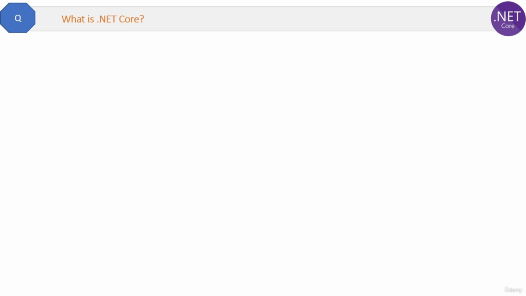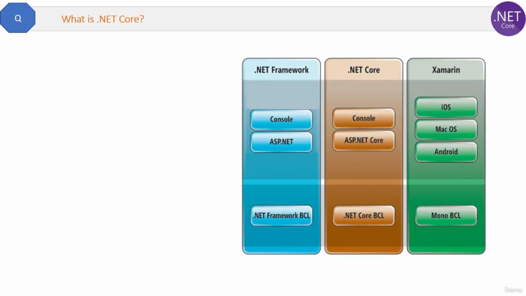What is .NET Core? See this diagram. .NET Framework and .NET Core are completely two different frameworks. Okay, Mono for Xamarin is also a different framework. It is used for developing mobile applications. All these frameworks are created by Microsoft only. Base class libraries are also different for all of these frameworks.